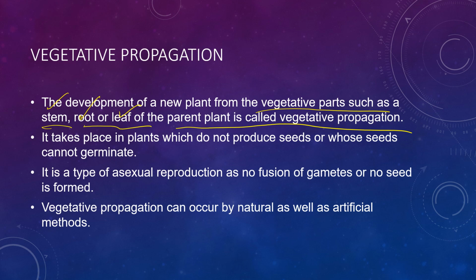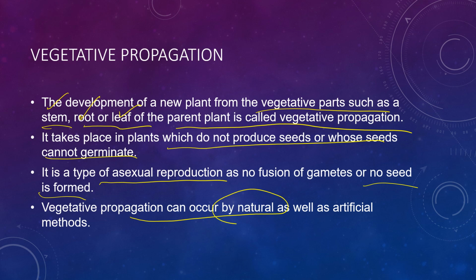Now it takes place in plants which do not produce seeds or whose seeds cannot germinate. So it generally takes place in plants whose seeds are unable to germinate or which do not produce seeds at all. And this is a typical form of asexual reproduction, as no fusion of gametes and no seeds are formed in this method. Vegetative propagation can occur either naturally or by artificial methods. Natural methods include cutting of roots, stem, leaves or something like that, while artificial methods are done with the help of man. Human involvement is always there when we are using artificial methods.